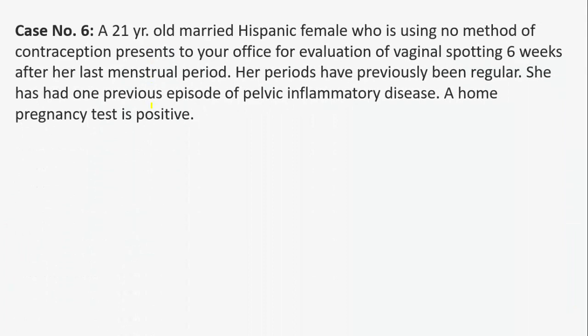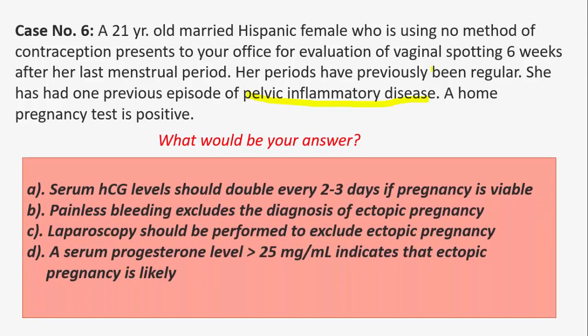So, a 21-year-old married Hispanic female who is using no method of contraception presents to your office for evaluation of vaginal spotting 6 weeks after her last menstrual period. Her periods have previously been regular. She has had one previous episode of pelvic inflammatory disease. A home pregnancy test is positive. So what would be your answer?